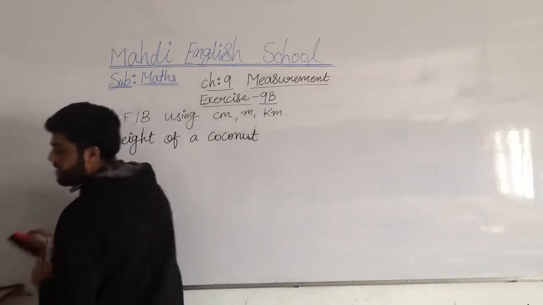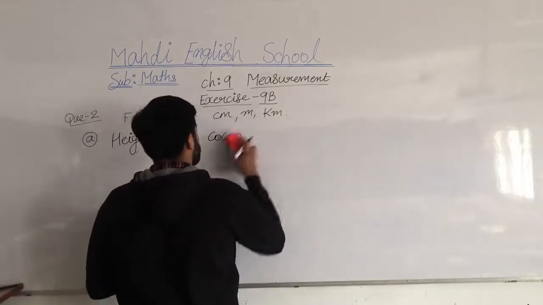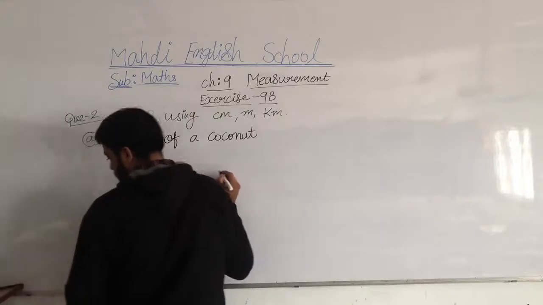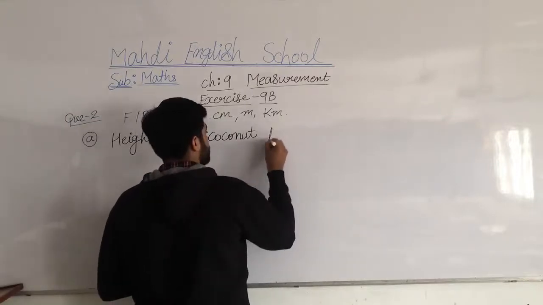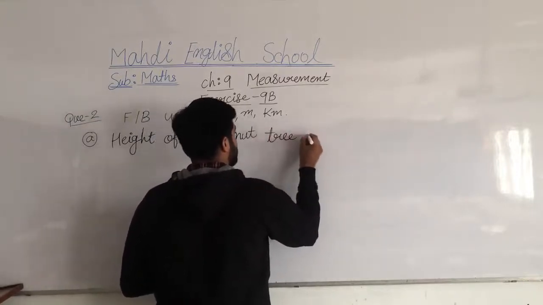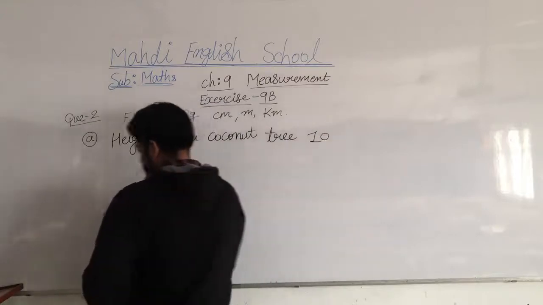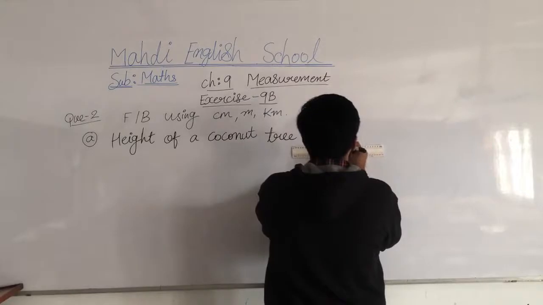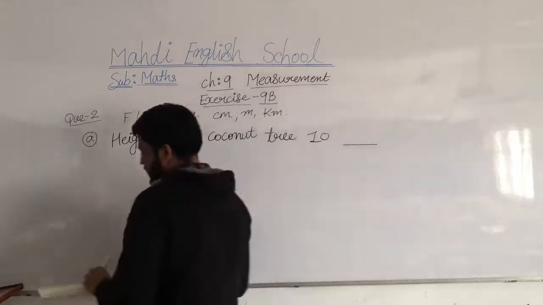Understood, my dear students? Height of the coconut tree is 10, but we don't know which unit, so we have to write the answer.